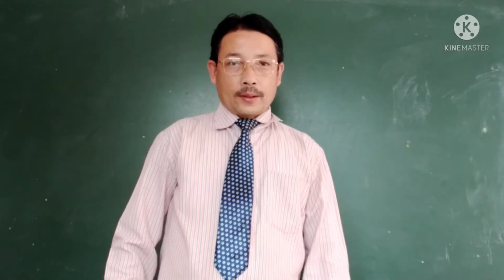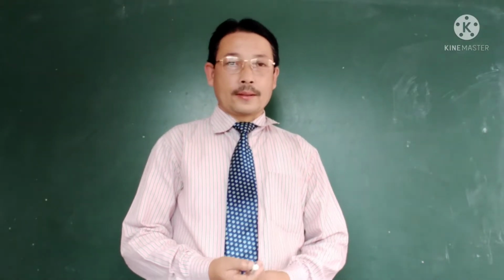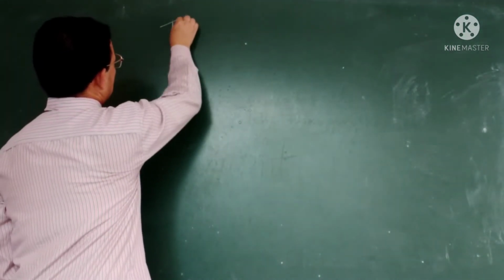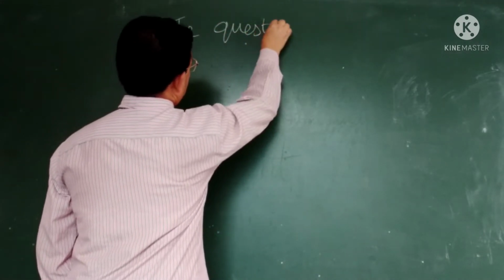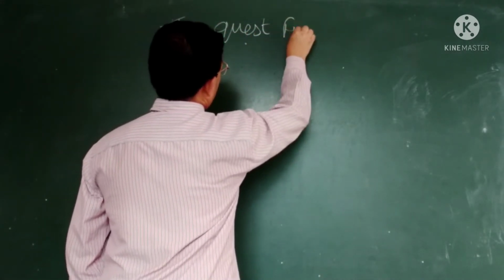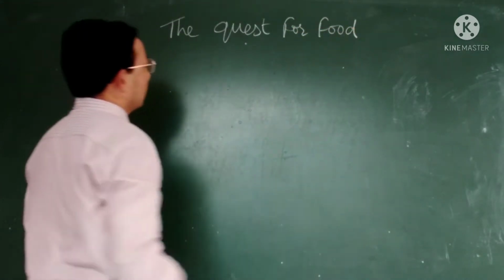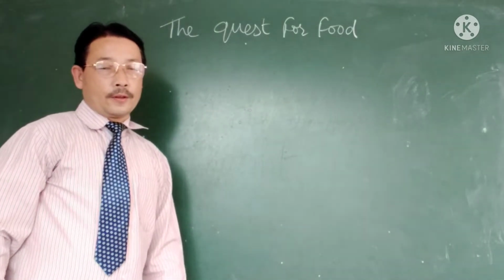Today we are going to learn one lesson in English 1, lesson 6, and the title of the lesson is The Quest for Food. What is the title of the lesson? The Quest for the Food.